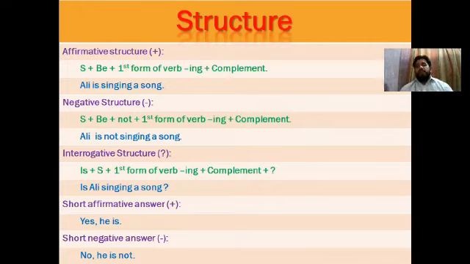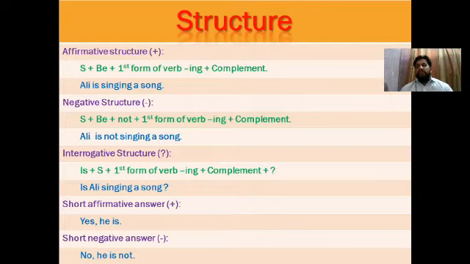Then we have the interrogative structure. Interrogative means question. In the question, you will change the place of the subject with the be verb. Be will come first, to the place of the subject, and the subject will go back to the place of be. You can see here, be is first, then we have the subject, then the first form of verb with ing plus complement plus the sign of interrogation. There are no other changes in the interrogative structure. We can also make the interrogative structure with the help of the affirmative structure. When you learn the affirmative structure, you can make the negative and interrogative structure very easily.